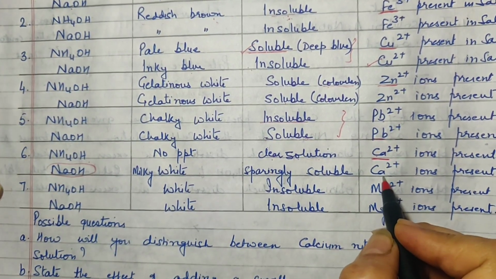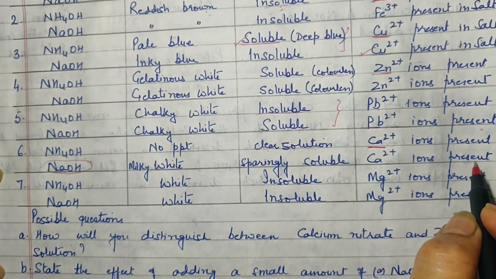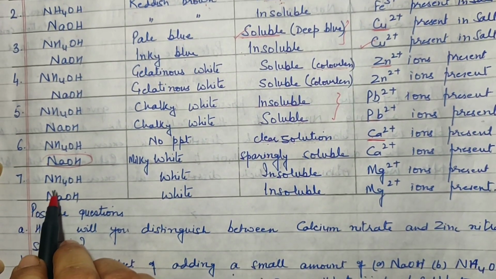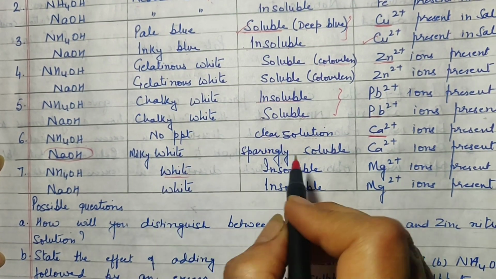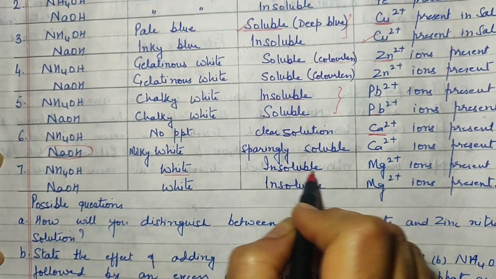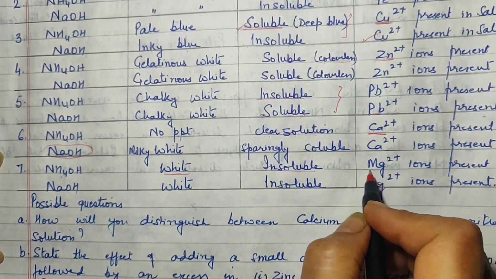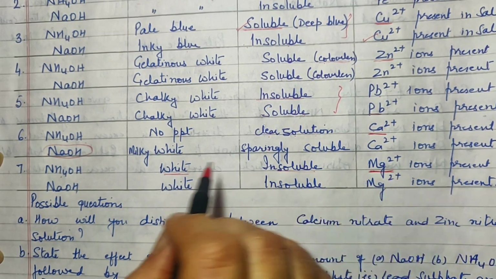This also indicates the presence of calcium ion in the salt. On the addition of ammonium hydroxide, if the precipitate formed is white in color and it remains insoluble in excess of ammonium hydroxide, then it is magnesium ions present in the salt.